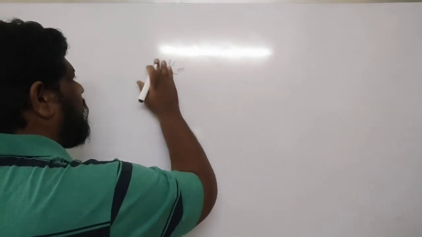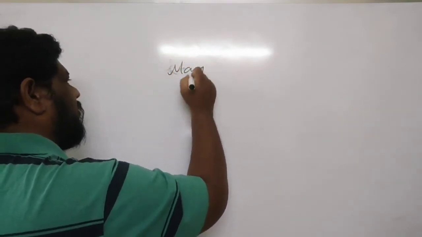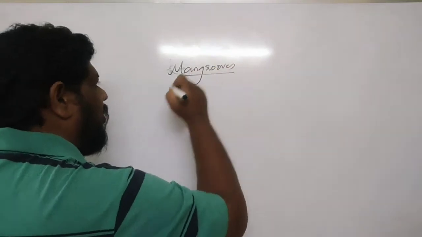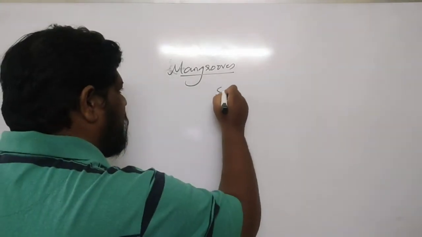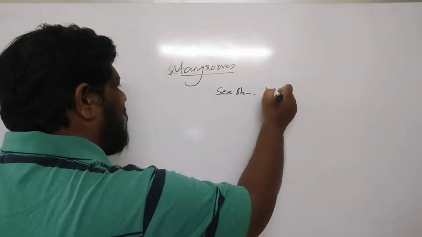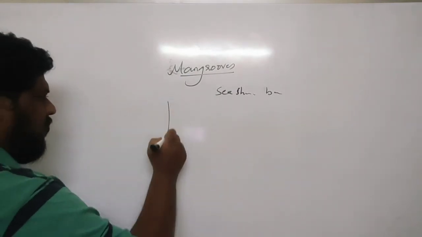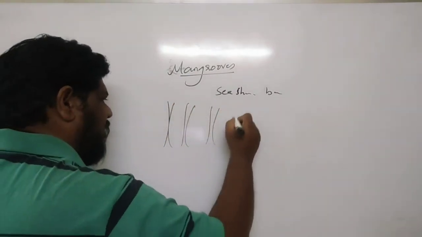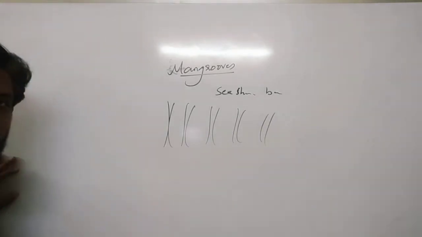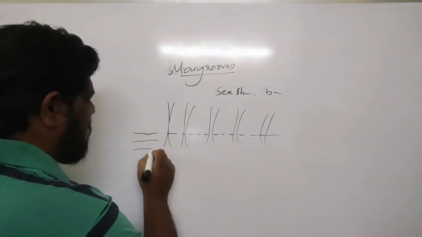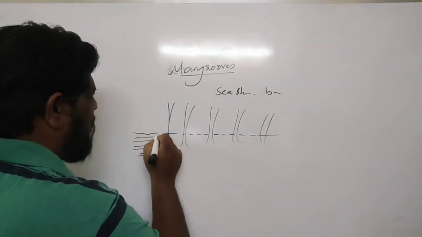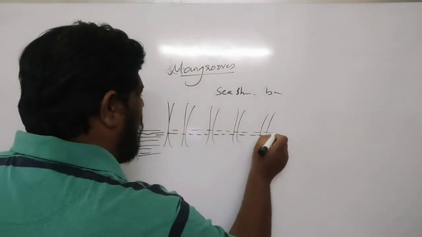Now, for example, what we can take here is, there are some trees which are called mangroves. Basically, these mangroves will grow in the seashores or the banks of the rivers. Just assume that these are the mangroves, and they are growing like this, and suddenly what happened? They got immersed. The roots completely got immersed in the water.